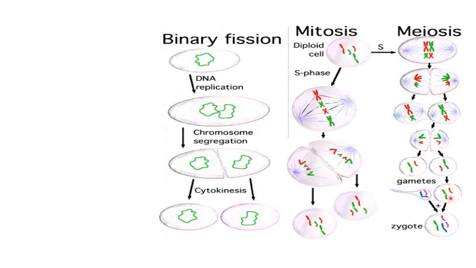And after the fusion of the 2 gametes, that is sperm and ova, we will get a zygote, which will have the same number of chromosomes that the mother cell was having. So to retain the same number of chromosomes, this process of meiosis is very important, right?